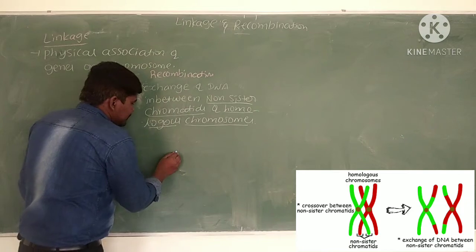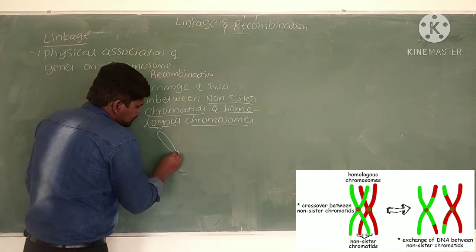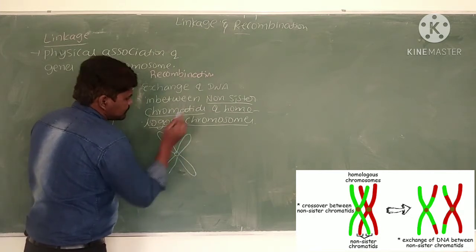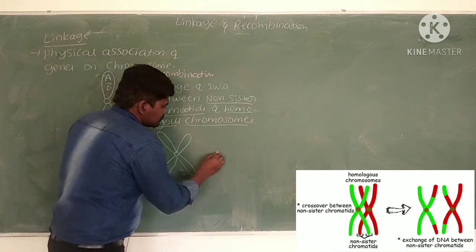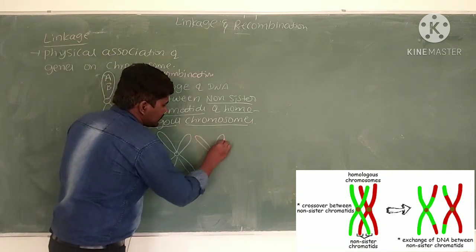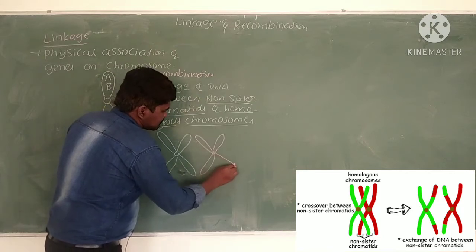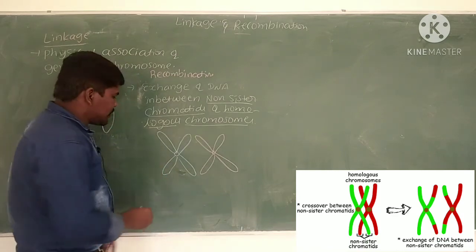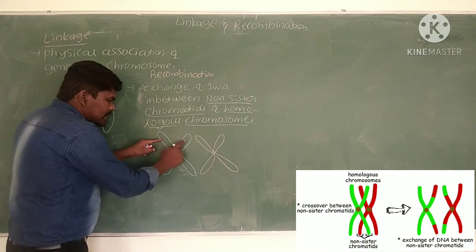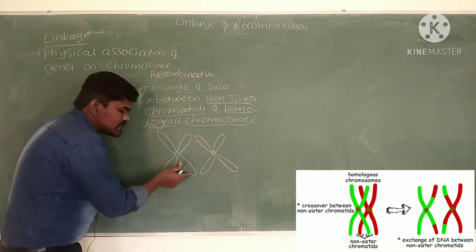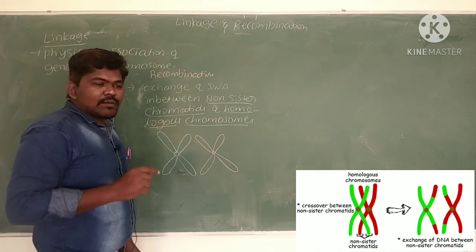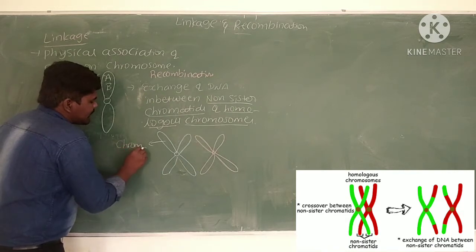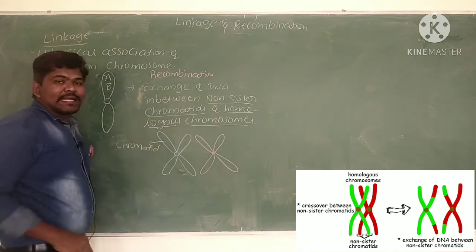See here the diagram. This is one chromosome, and this one is another chromosome. If you observe the structure of a chromosome, this is one arm, this is one arm. Each arm of a chromosome is called a chromatid, not chromatin, that is chromatid.